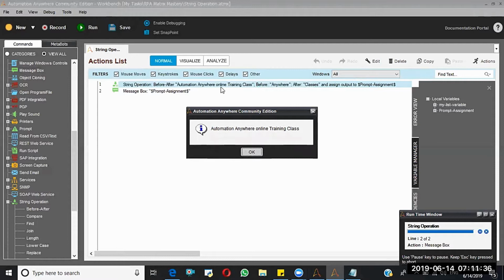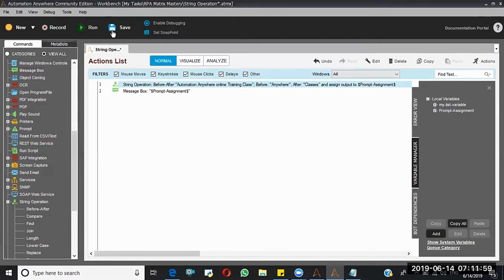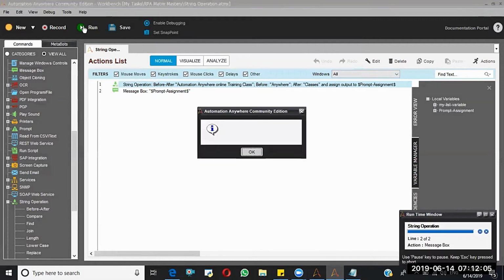Here I'm saying if no match is found, return the source string, so it returns the complete string. One more option is to return the empty string, not the null string. This time, see, it returned the null string.